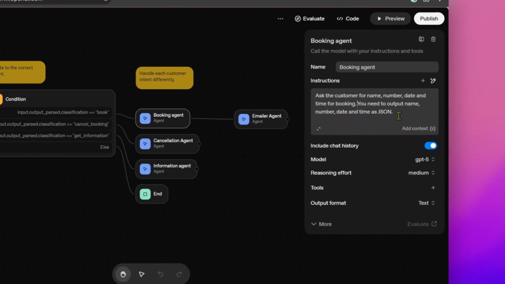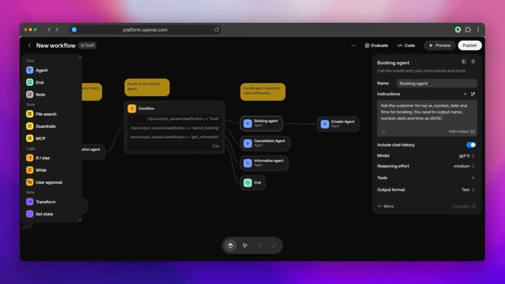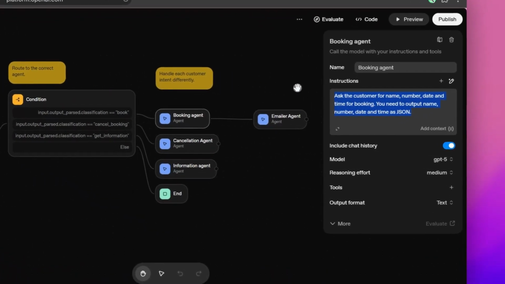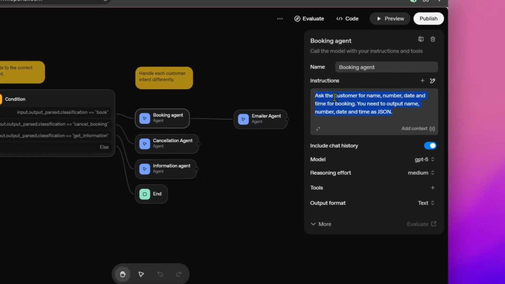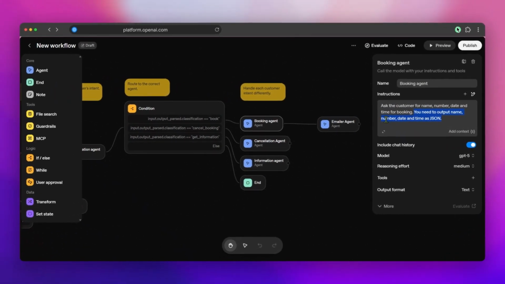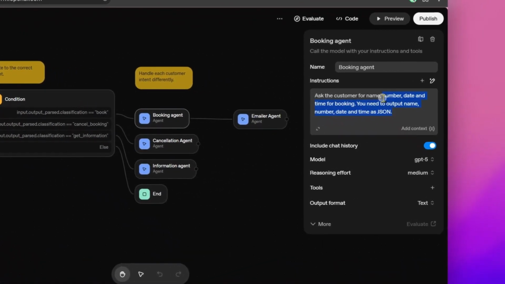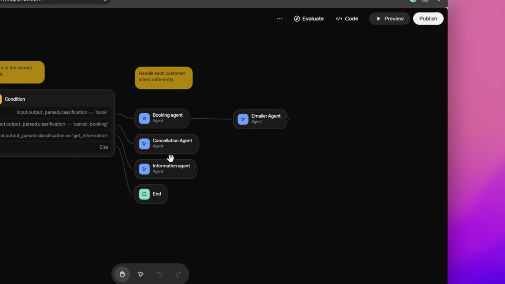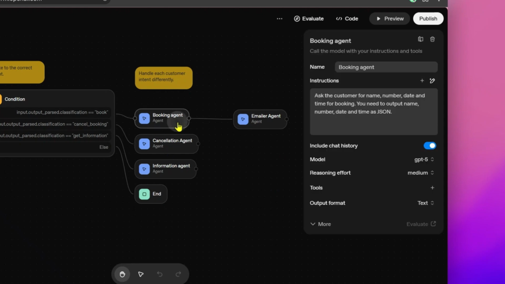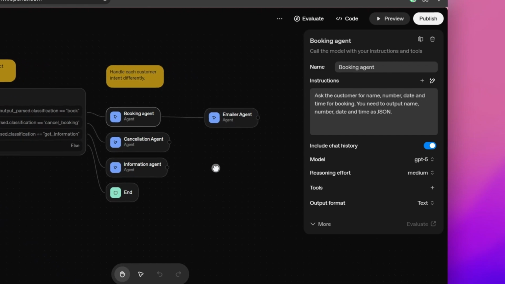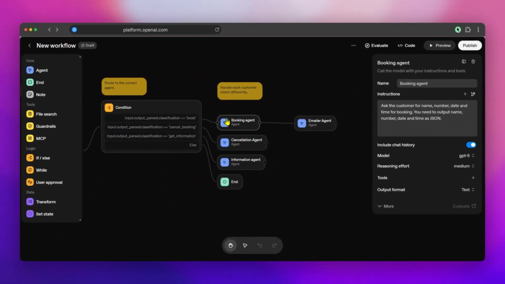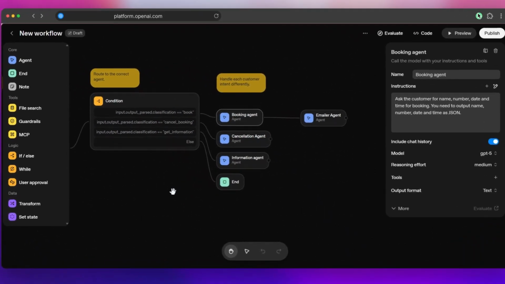So what you say is you need to have number, name, date, and time of booking in your memory. If you do not have any of these things, before going ahead, make sure you ask for these things, and your output should be number, name, date, and time in JSON. If you don't have any of these things, just ask the customer, and so on. So you have to be very specific and very clear. All right, so this is where the reasoning comes into play, as we have seen what the agent is thinking, and we can change our instructions according to what the agent is thinking.